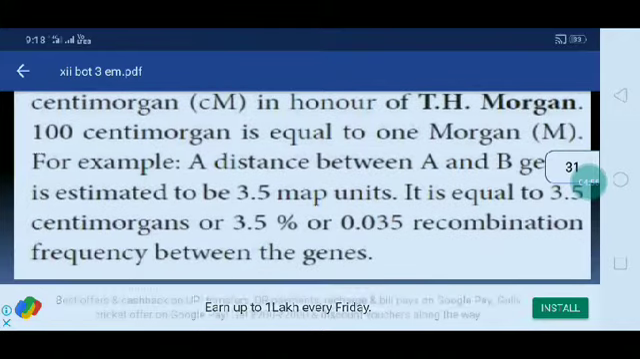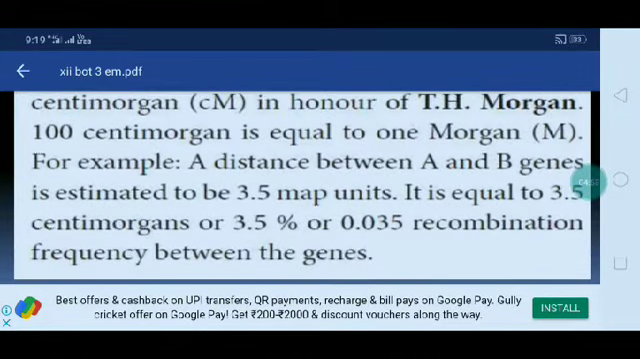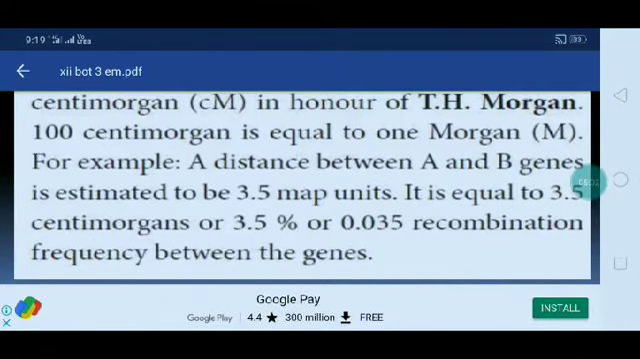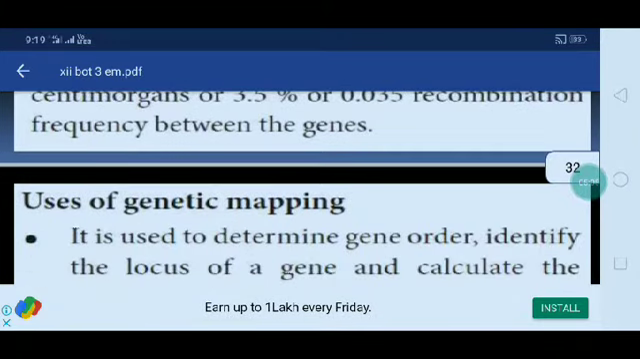For example, a distance between A and B genes estimated to be 3.5 map units is equal to 3.5 centimorgans, or 3.5%, or 0.035 recombination frequency between the genes.